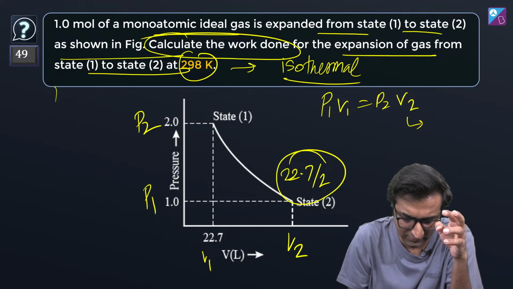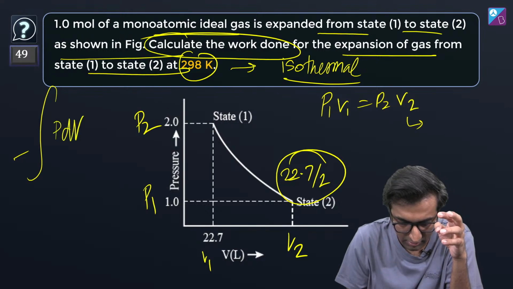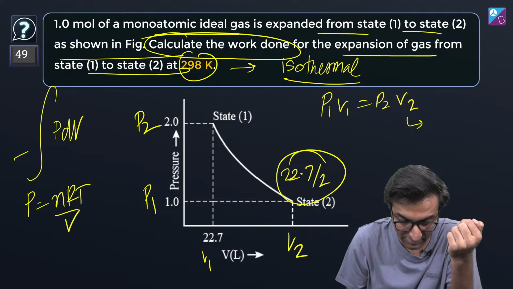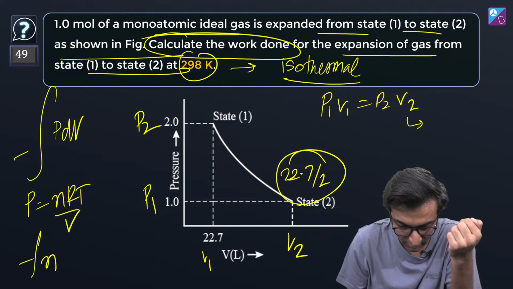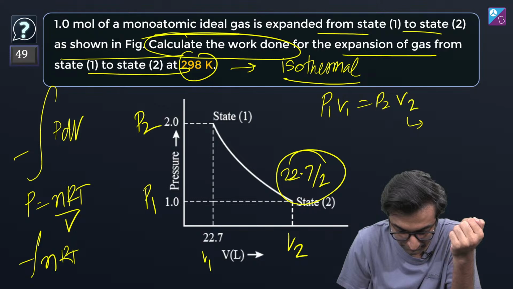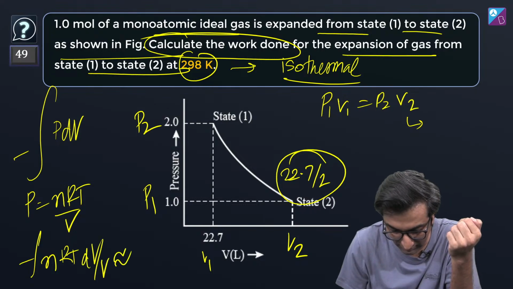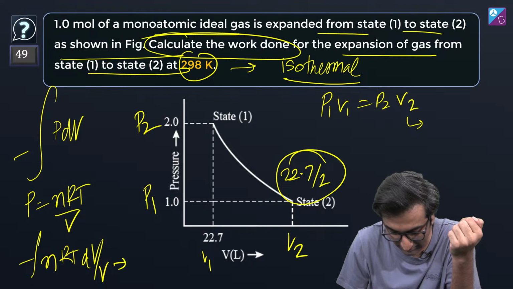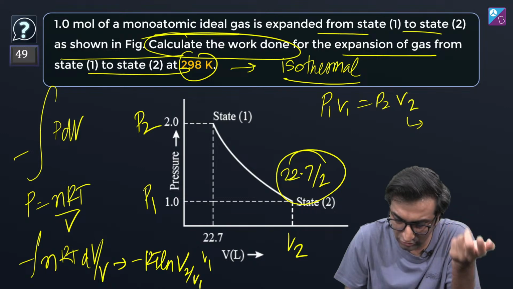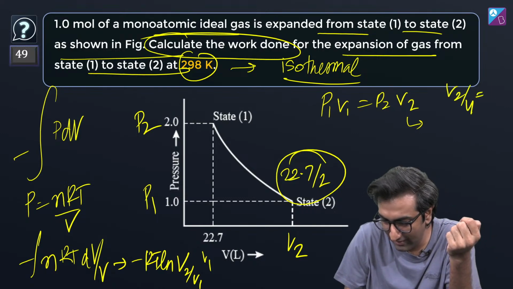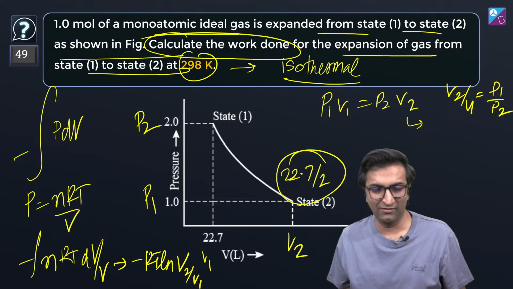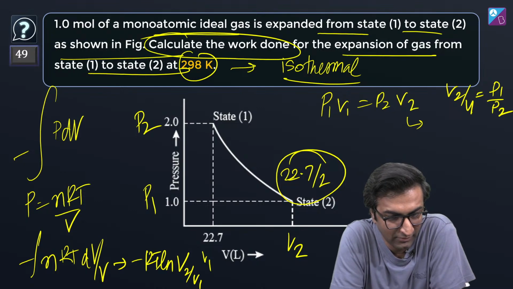The deal is that work is the integral of minus P dV. What is P? PV equals nRT, so P is nRT by V. Then that becomes the integral of negative nRT dV by V. This becomes minus nRT ln V2 by V1. V2 by V1 is the same as P1 by P2. Nothing much needed to do this. This is basic, so basic.